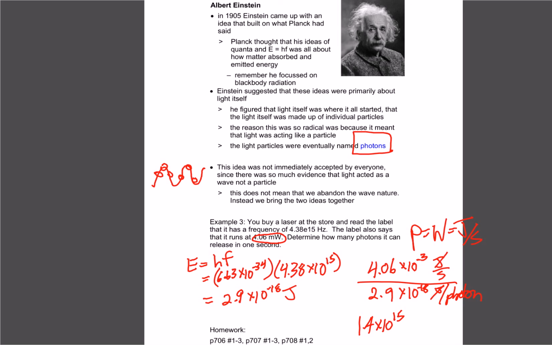You can see we get joules divided by joules, so those cancel. And if you think of fractions, when you flip it around, you'd have photons on top and seconds on the bottom. So for this question, that means that little laser is emitting 1.4 times 10 to the 15 photons per second. So that's why we don't see light as particles. It's happening so fast. These photons are coming at such a fast rate that it looks like a solid, continuous light source. But in reality, they're small bundles being emitted at a certain frequency, following a wave pattern. So that's where we've come with this now: we've taken light as a wave, but now we're breaking it up individually into a bunch of photons that are being emitted. And that's all.